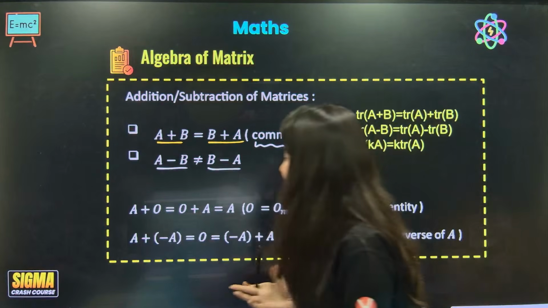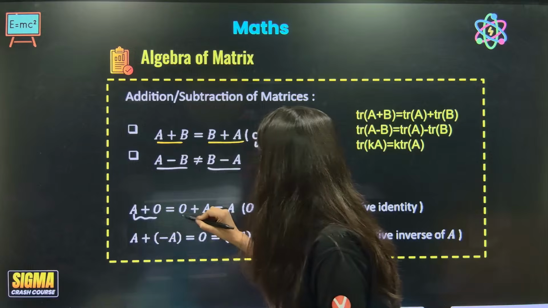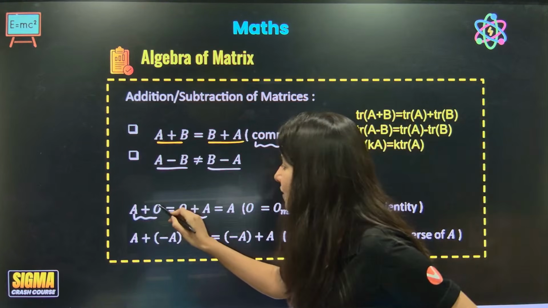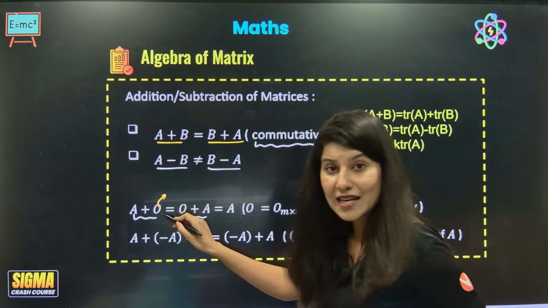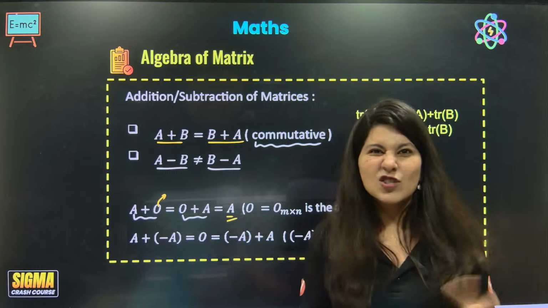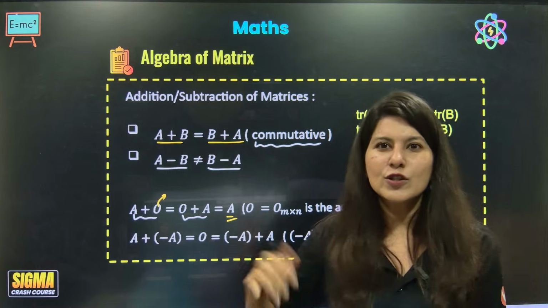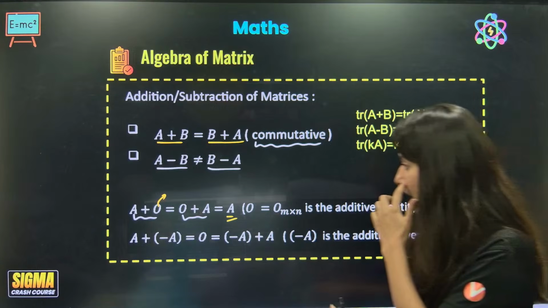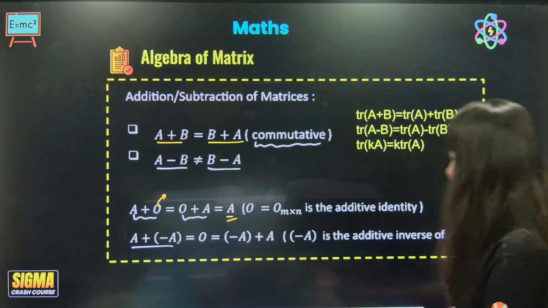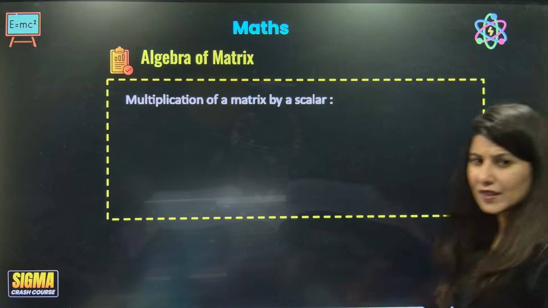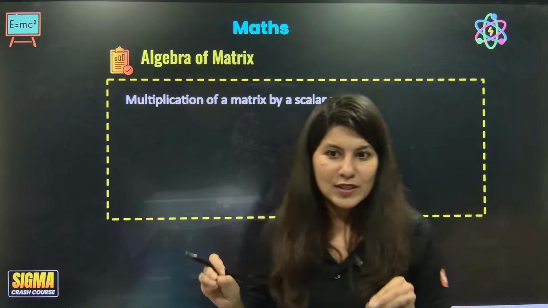Then A plus 0 and 0 plus A. Here 0 is the null matrix. So A plus null is equal to null plus A, which is just A. Same as 5 plus 0 and 0 plus 5, except here 0 is not the number 0 but the null matrix. And A minus A is the null matrix. So again, this follows the normal properties, so I don't have to spend so much time on it.